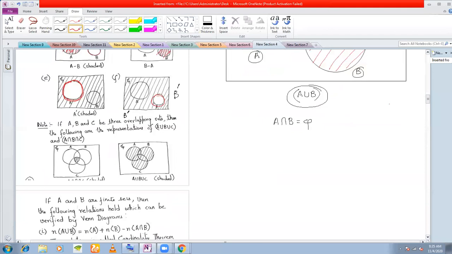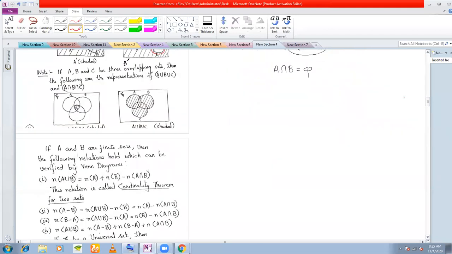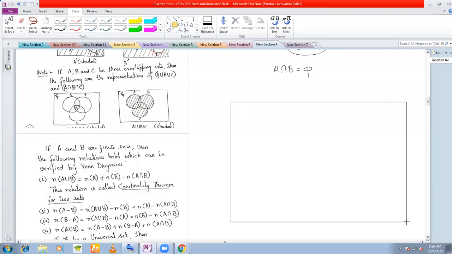Next, for 3 sets, what will happen? If there are 3 sets, then these two are the only representations that you need to know for the time being.